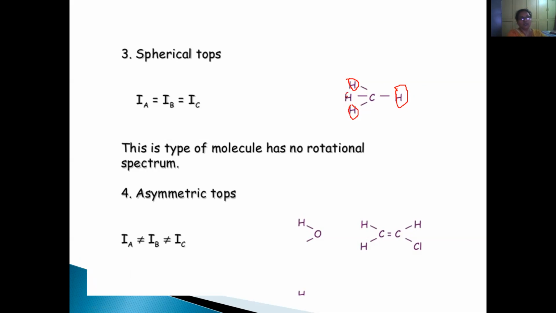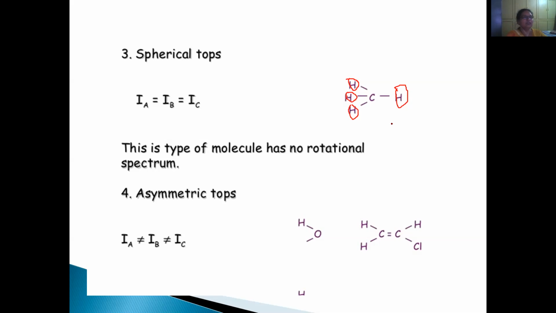So if you change the positions, or because of the rotations these H atoms change their positions, the moment of inertia will be equal in all three axes. That is why we say IA is equal to IB is equal to IC. If the three axes are the same, then there won't be a rotational spectrum. Rotational spectrum is not observed here because there is no permanent dipole moment.